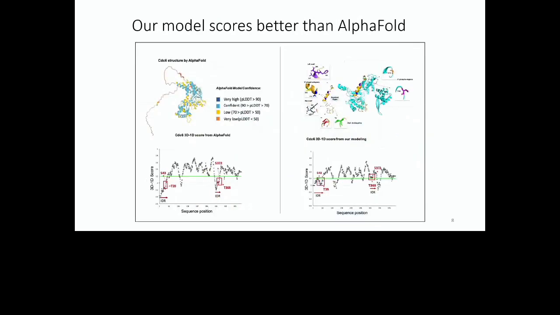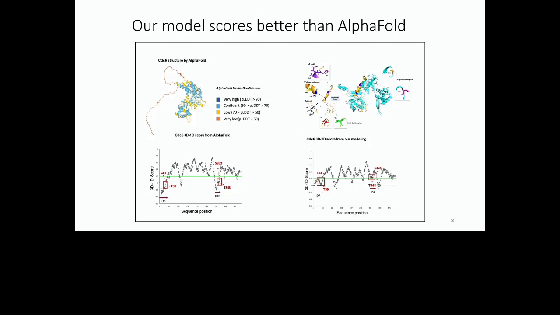So as I said before, we noticed that our model scored better than AlphaFold, especially in these intrinsically disordered regions. So AlphaFold has its own way of evaluating proteins, and you can see the orange intrinsically disordered prediction of AlphaFold. Now, we used several evaluation tools to compare our models, and we looked specifically at the intrinsically disordered regions because we wanted to see how our model did in comparison to AlphaFold.